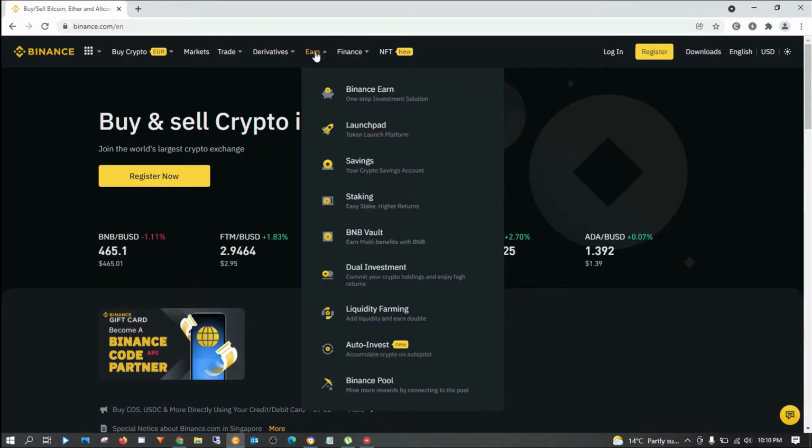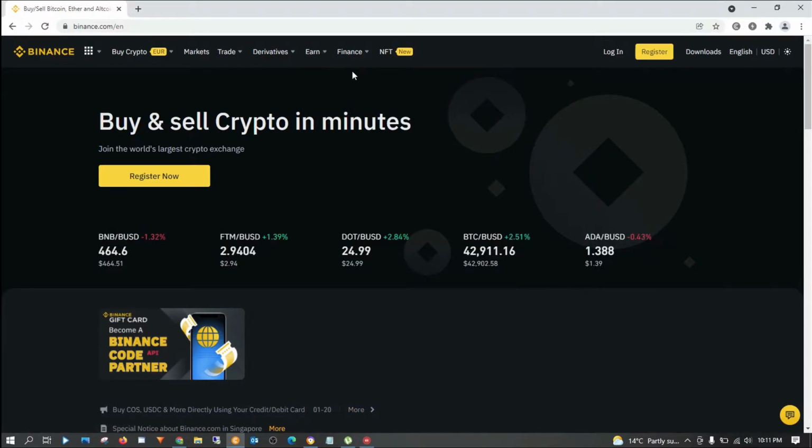So how you can earn using Binance: using Launchpad, savings, staking, BNB Vault, dual investment, liquidity farming, auto invest, and the Binance Pool. I'm also going to show you how you can earn through all these methods.